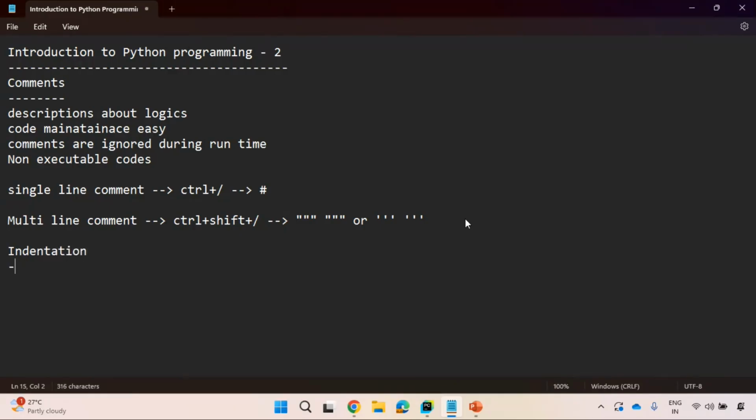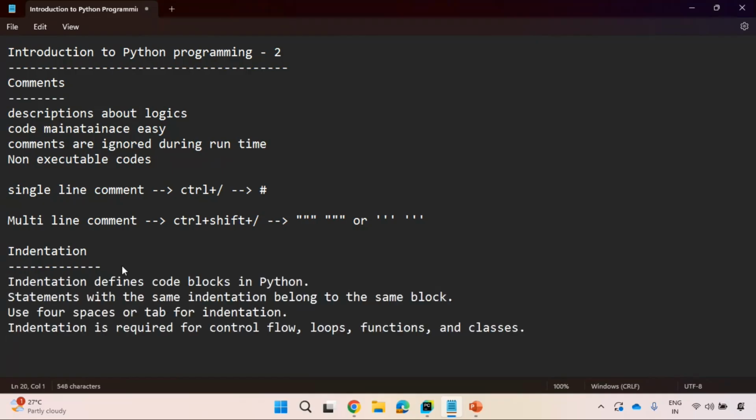Indentation, very, very important. So what is meant by indentation? Indentation defines a code block in Python. If you have multiple lines of code and you want to represent each and every line in one single block, so that when you execute that block all the code will be executed, then for that you will go for indentation.